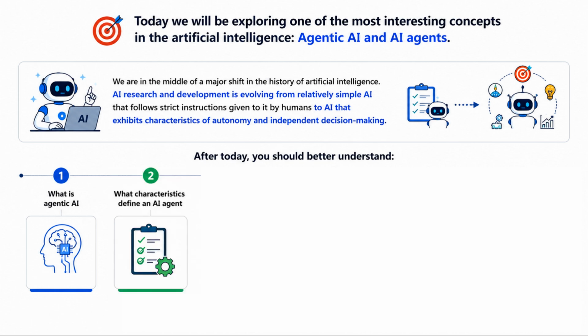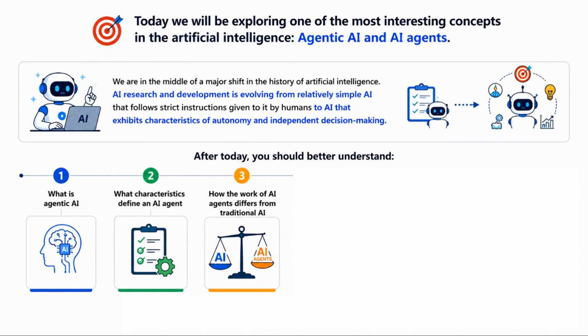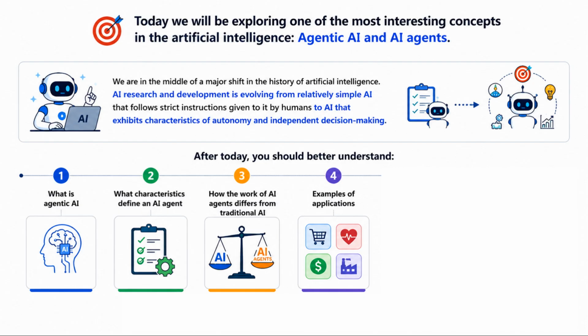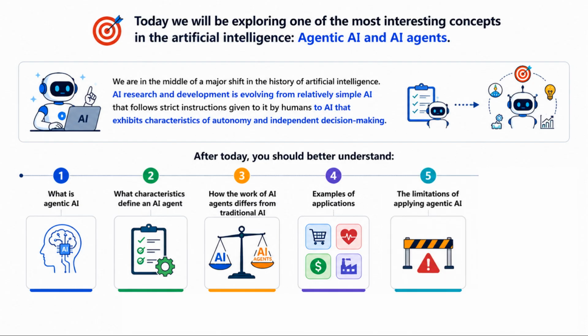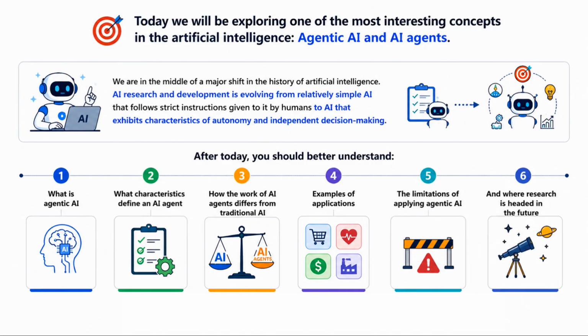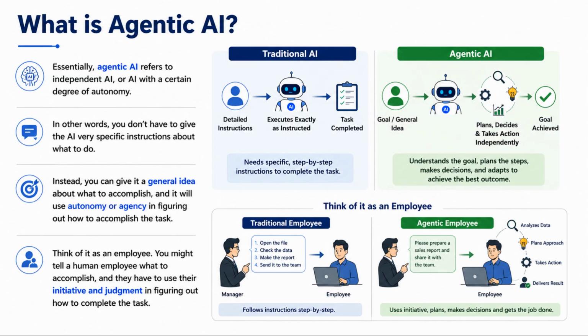After today, you should better understand what is agentic AI? What characteristics define an AI agent? How the work of AI agents differs from traditional artificial intelligence. Examples of applications. The limitations of applying agentic AI. And where research is headed in the future. Let's begin. So what is agentic AI?